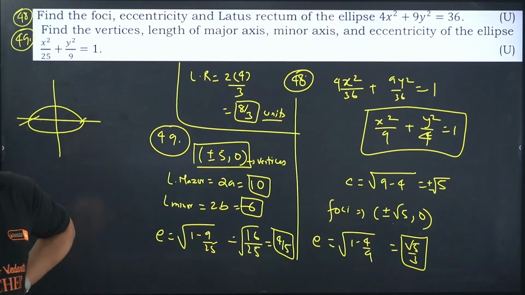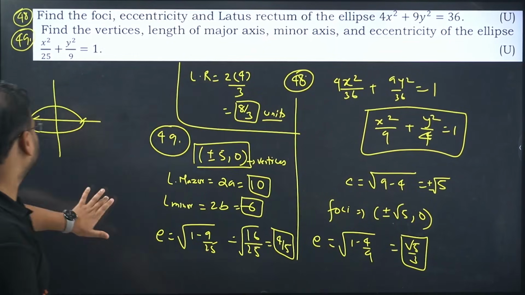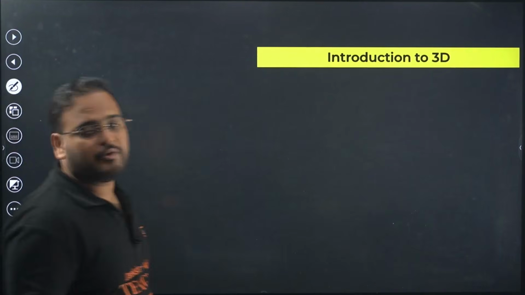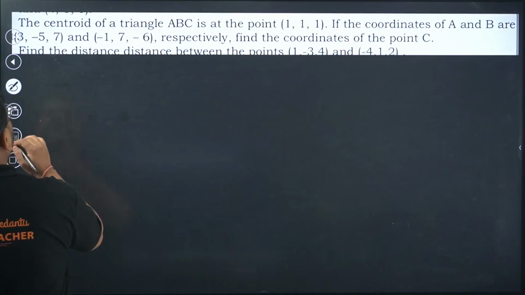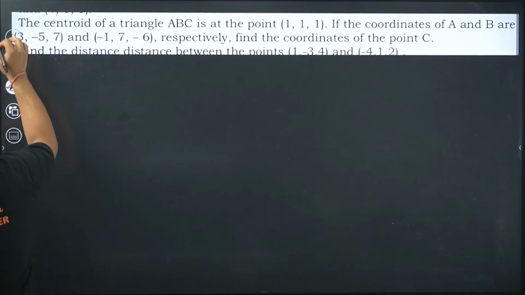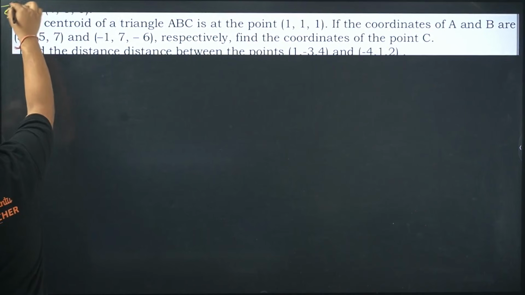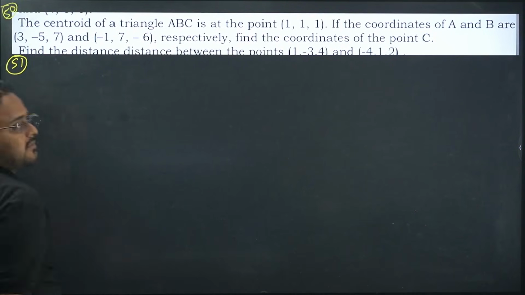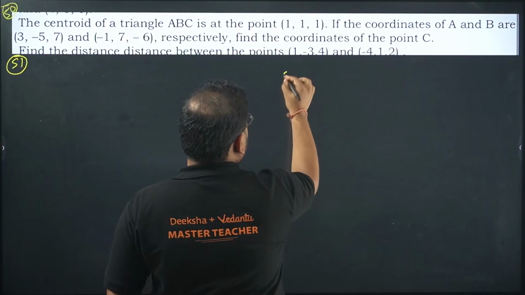All are done. Please check, guys. 49 is also done. 48, 49 is clear. Moving on. I think now, yeah, we are moving on to 3D now. Few easy questions. 50th one, 50, 51, both are there. So we'll look for question 50. Okay, and this is 51. 50 and 51. Clearly visible? Not really. Okay, no problem. I'm going to solve it one by one.